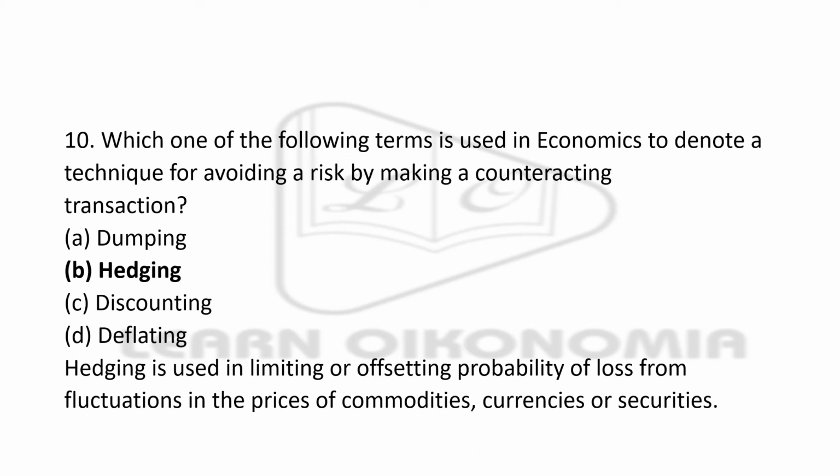So dumping, you know, right? A foreign country will dump their goods in some other countries. That means that it will sell their goods in some other countries at a lower price. Now, hedging means that it is used in limiting or offsetting the probability of loss from fluctuations in the prices of commodities or currencies or securities. So the right answer is hedging.